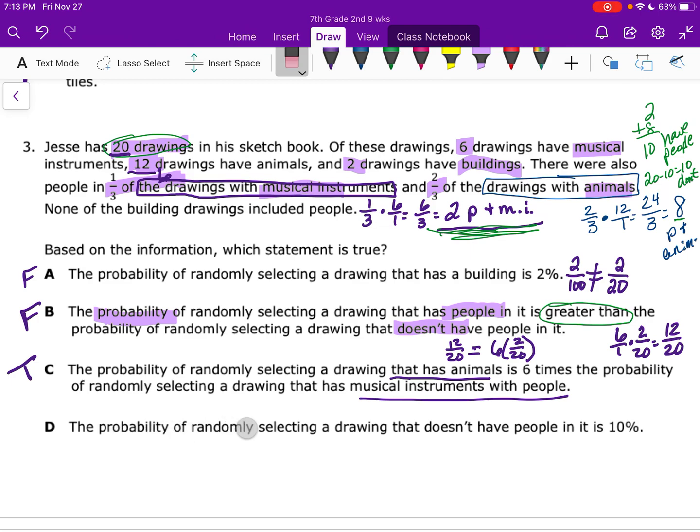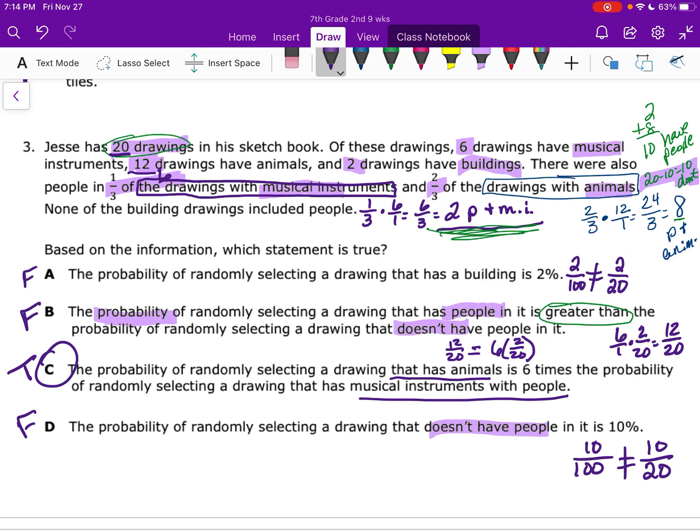All right, so the probability of randomly selecting a drawing that doesn't have people in it is 10%. We figured out already how many drawings don't have people in it, and it is right here. So 10 don't have people in it. But remember, this is 10%, that's 10 per 100. But he didn't do 100 drawings. He did 10 don't have people in it out of how many drawings? Out of 20, which are not equal. So this is false. So our answer is C.